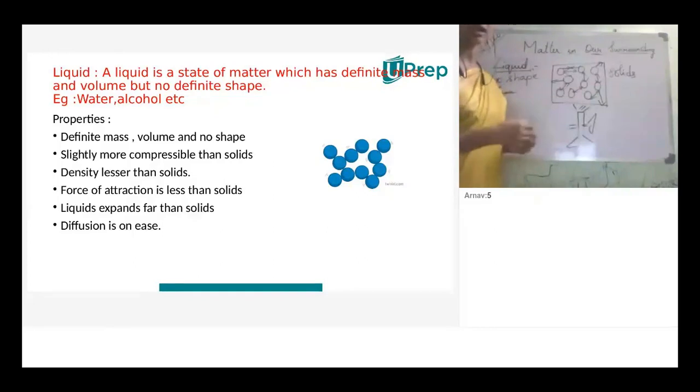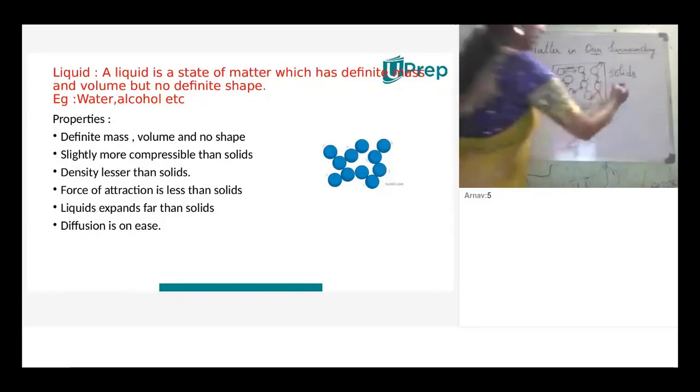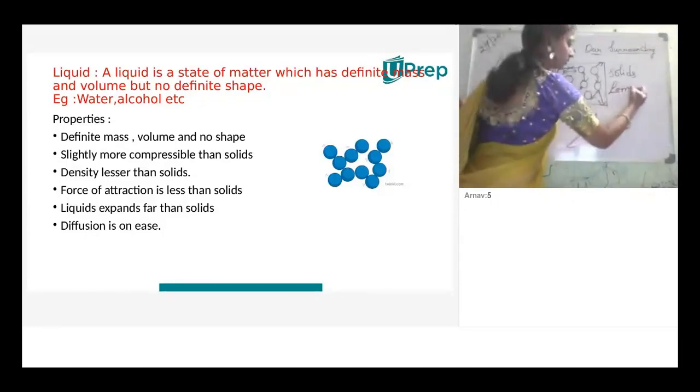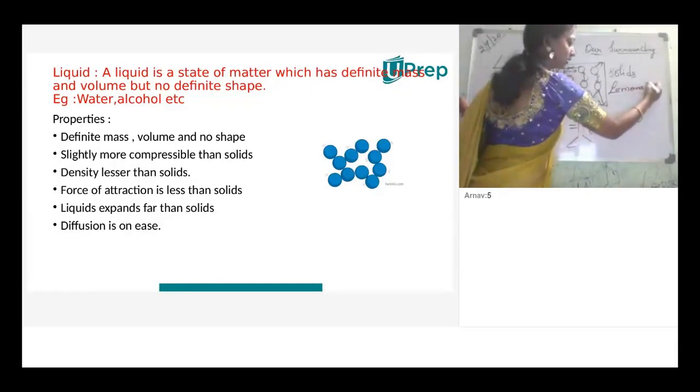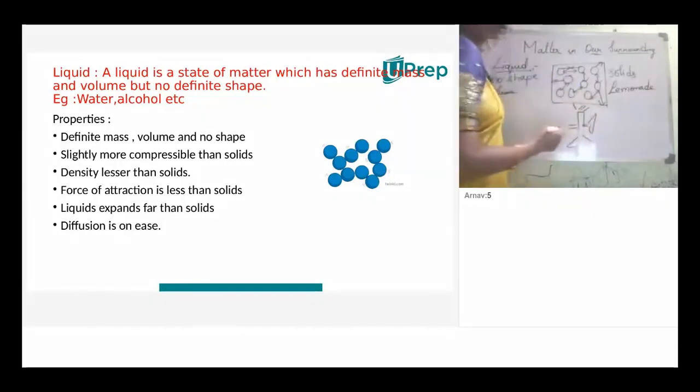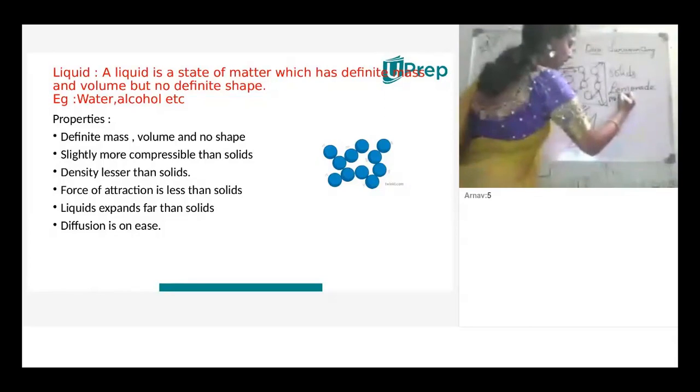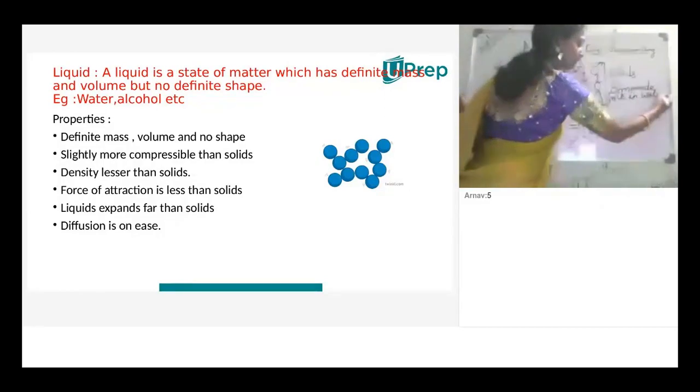So next one, diffusion is on ease. Diffusion is more in liquids than in solids. It is intermixing with each other. The best example, what we have done? Lemonade. Yes, ma'am. Milk in water.